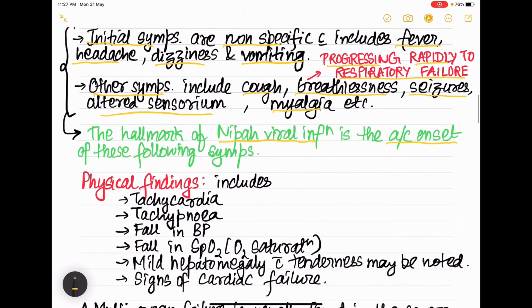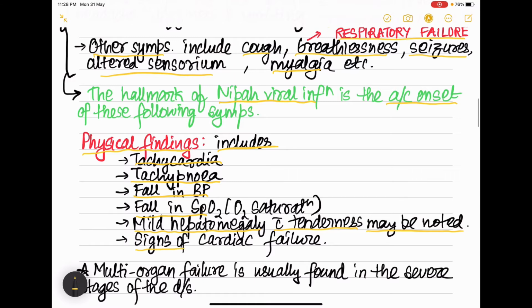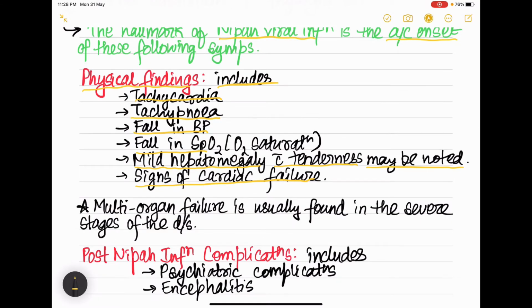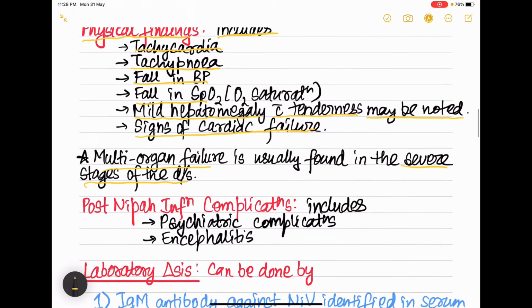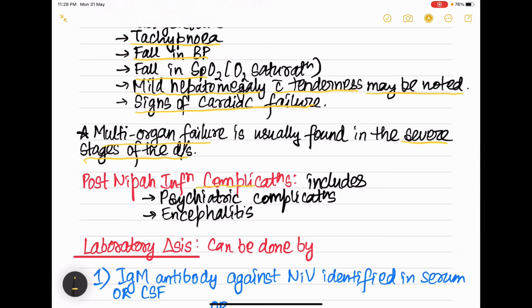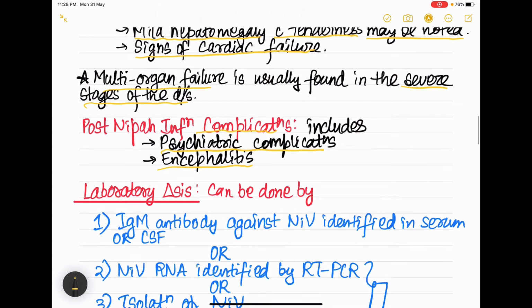Now coming to the physical findings in Nipah virus infection, it includes tachycardia, that is increased heart rate, then tachypnea, that is increased respiratory rate, then fall in blood pressure, fall in SpO2, that is oxygen saturation. Along with that, mild hepatomegaly with tenderness may also be noted. Then there can also be signs of cardiac failure. Multi-organ failure is seen in the severe stages of Nipah virus disease. Now coming to post-Nipah infection complications, that is basically the complications of Nipah virus infection. It includes psychiatric complications and encephalitis, both related to the brain only.